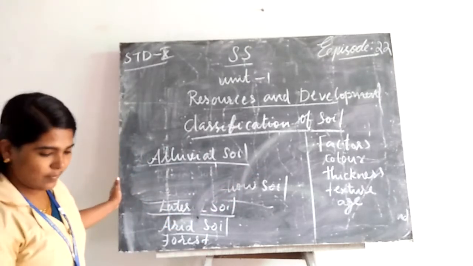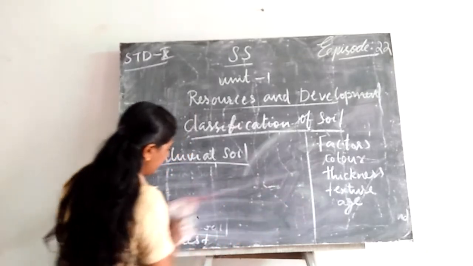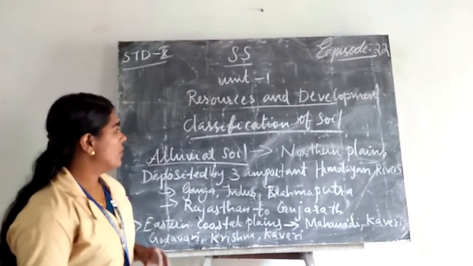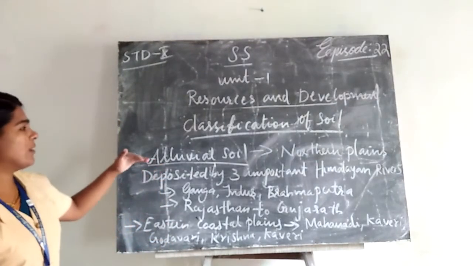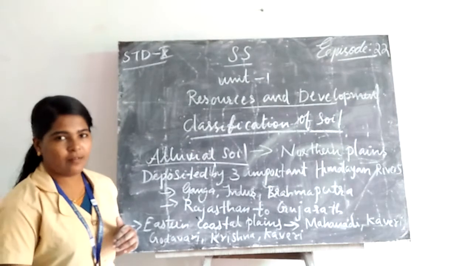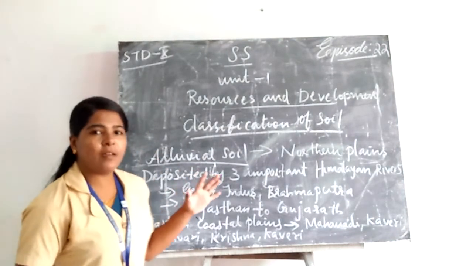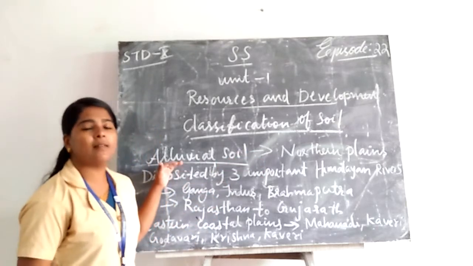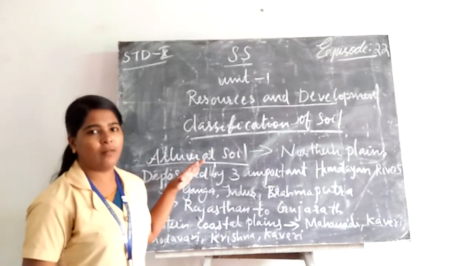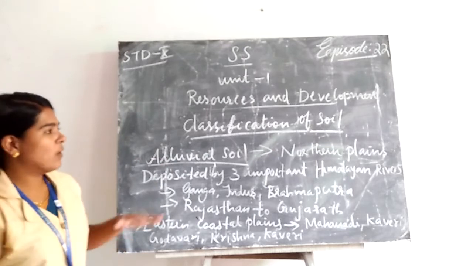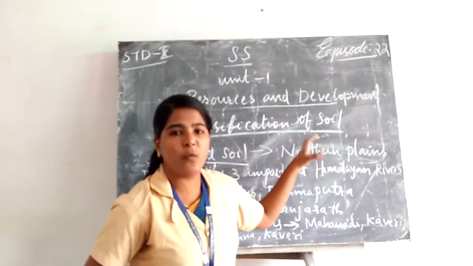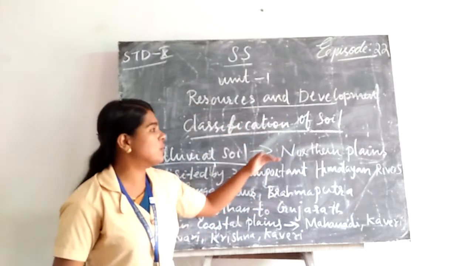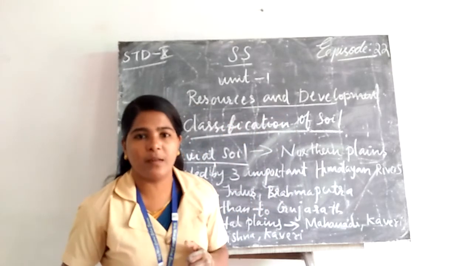Let's discuss what the features of alluvial soil are. The most important thing is that we can see more alluvial soil in the northern plains. What are its features, or how did the northern plains get more alluvial soil, or what were the forces that deposited that alluvial soil in the northern plains?